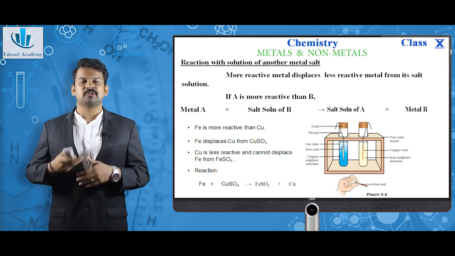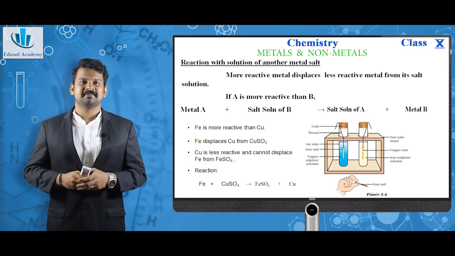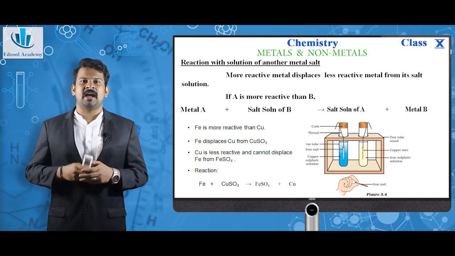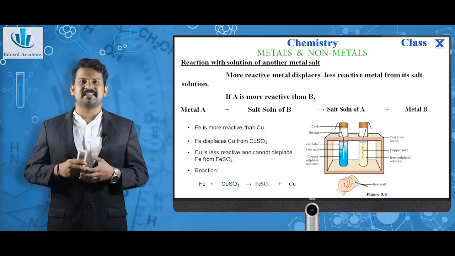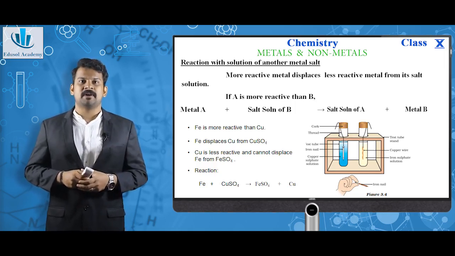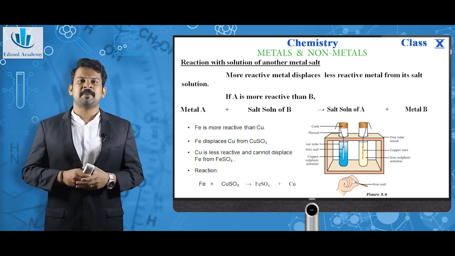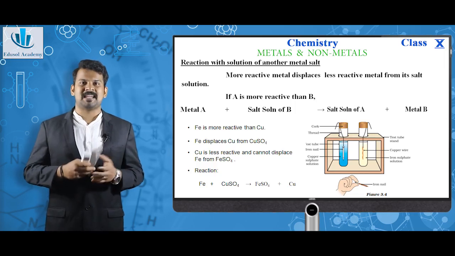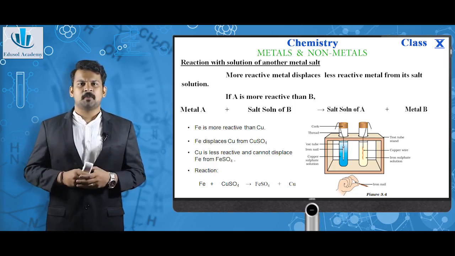Iron is more reactive than copper, so this happens. Copper is less reactive and will not displace iron from iron sulfate. The reaction happening here is Fe plus CuSO4 giving FeSO4, ferrous sulfate, plus copper. This is a reaction that we studied in the previous chapter. So as time goes, in the first test tube, the displacement reaction occurs.